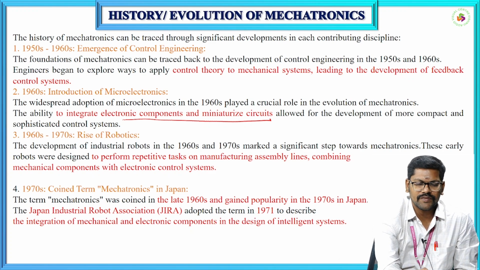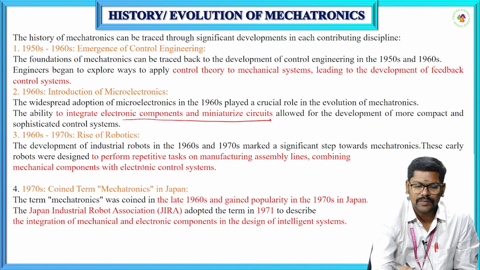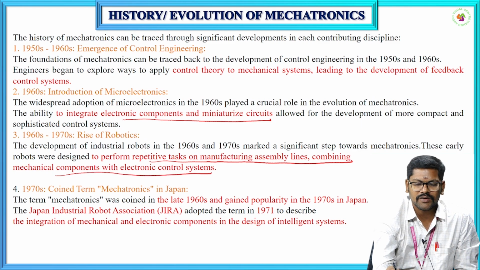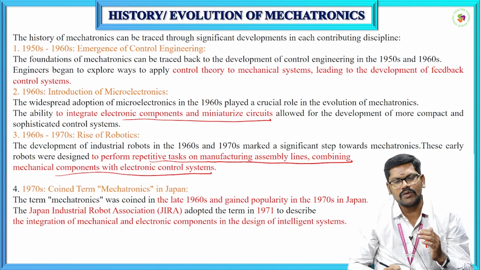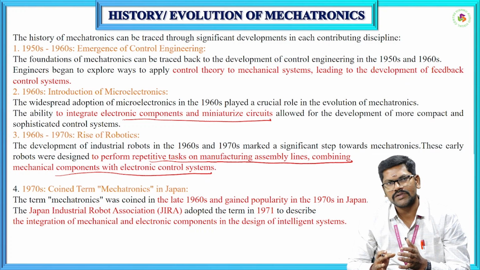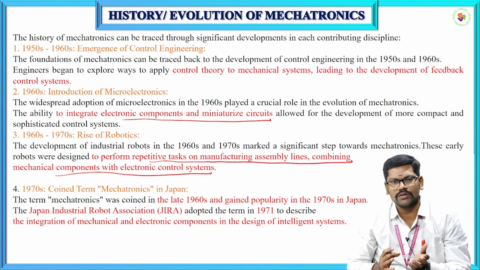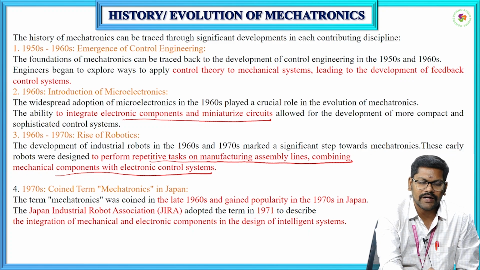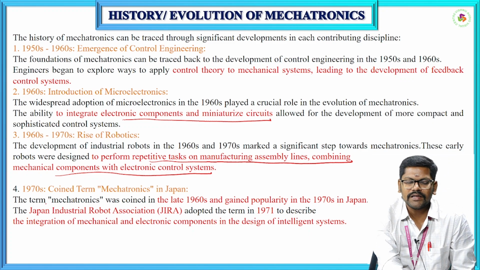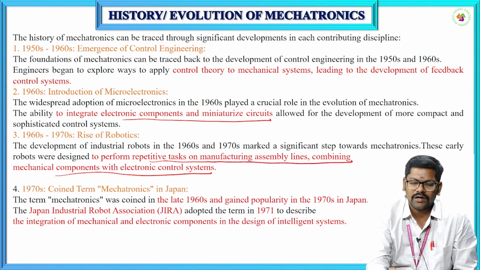So these early robots were designed to perform repetitive tasks on manufacturing assembly lines, combining mechanical components with electronic control systems. Since it had already started with control engineering concepts, the miniaturization of electronic components came into play. After that, we combined these two concepts along with robotics, and that came in the 1970s.